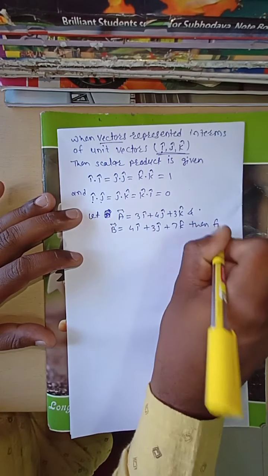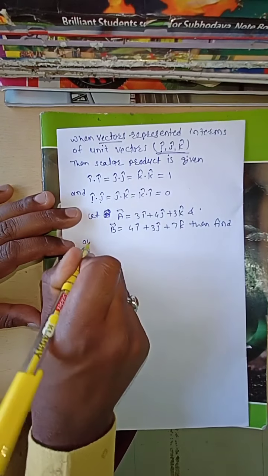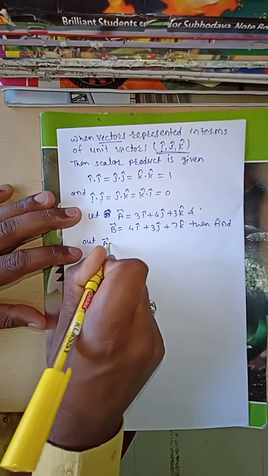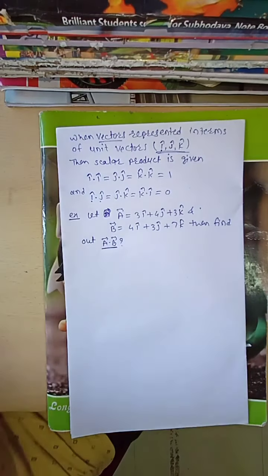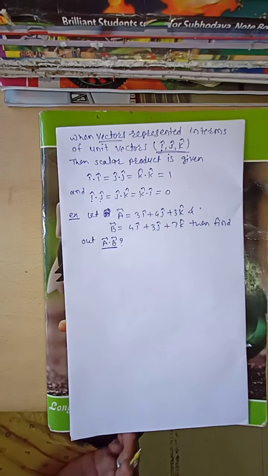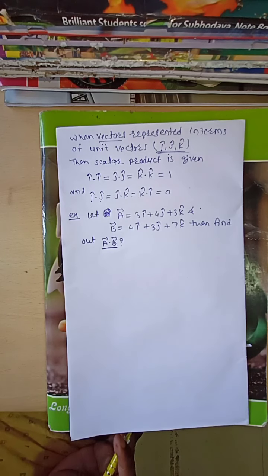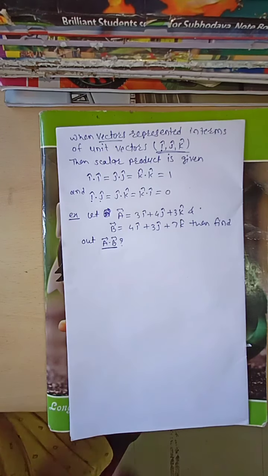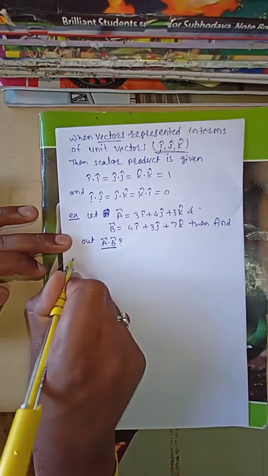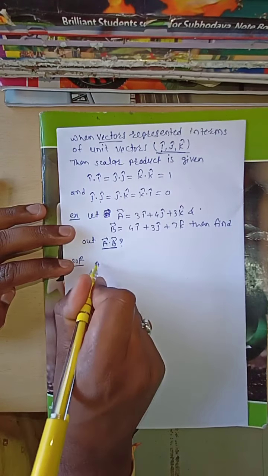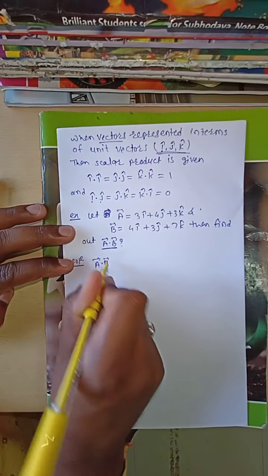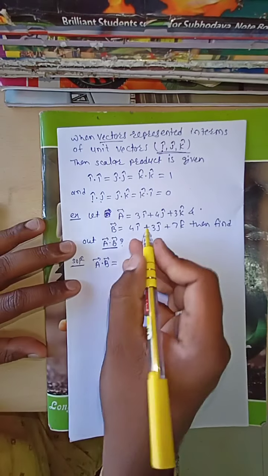Then find a bar dot b bar. If someone asks this kind of question, how can you find the scalar product between two vectors? Now the solution.